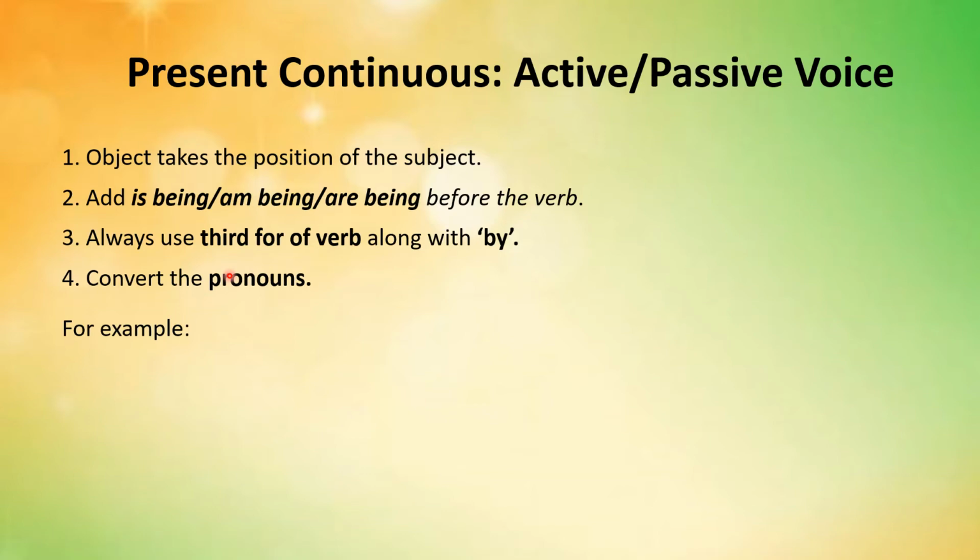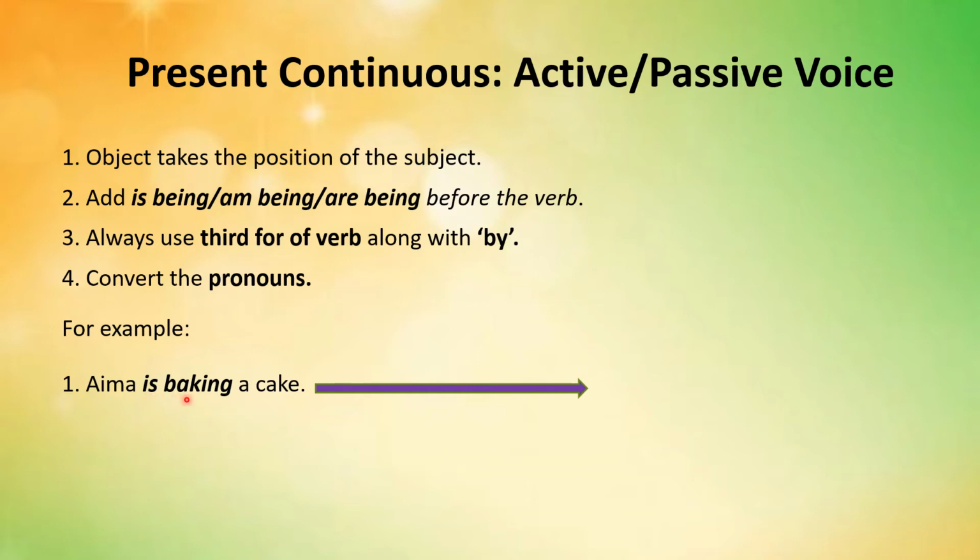For example, Aima is baking a cake. Now, this is the affirmative sentence of present continuous tense in its active voice form. Is baking suggests that this is the active voice sentence. Now we will write the object, which is our cake, in the start of our passive voice sentence. We will add being after is.